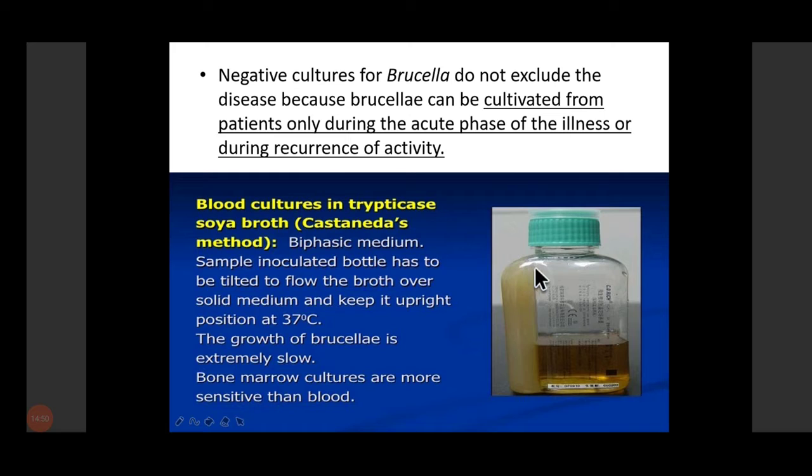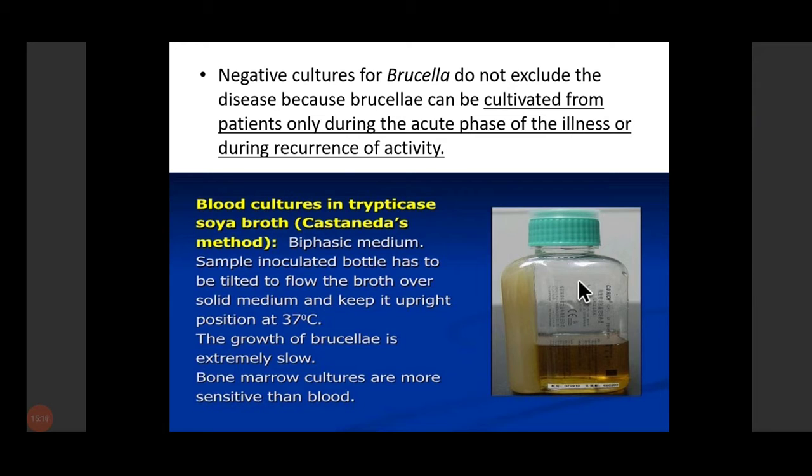So what will happen is the bacteria will grow on the solid agar. The advantage is that you don't have to subculture it on other media. You can do it in this. So this will decrease the chances of contamination. That is why one of the important methods is the Castaneda method of blood culture.